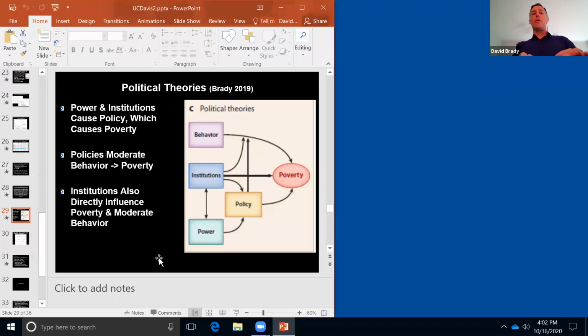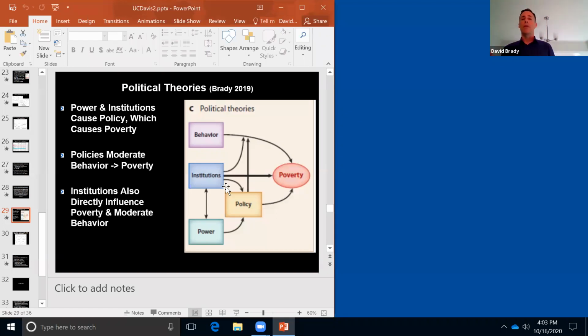I think of systemic racism as often operating through and causally prior to these processes, right? Systemic racism shapes the institutions we have, like mass incarceration. Systemic racism shapes the power dynamics within our society. We have weaker labor unions because of systemic racism. Systemic racism shapes the social policies we have. Our welfare system is arguably weaker because of systemic racism. So I think of it as sort of driving behind. It's causally prior to these more proximate processes that I'm highlighting in this figure.